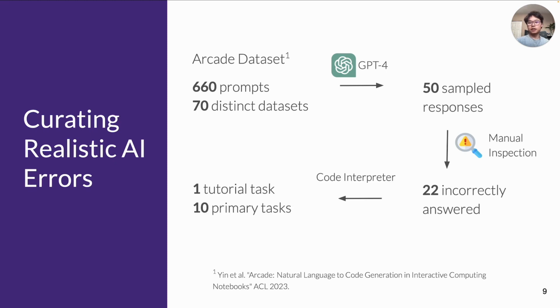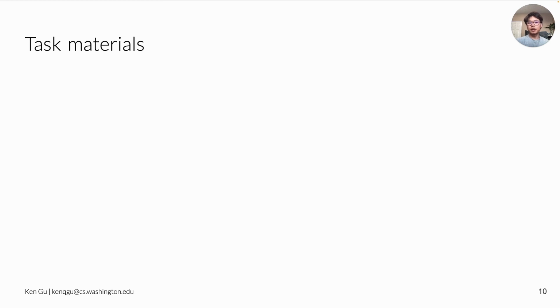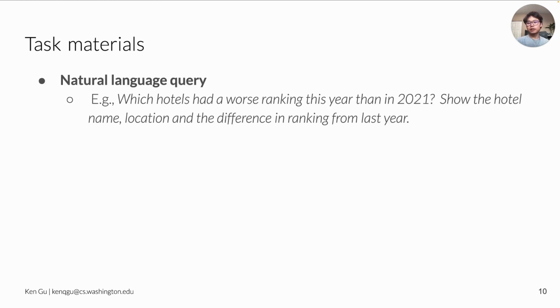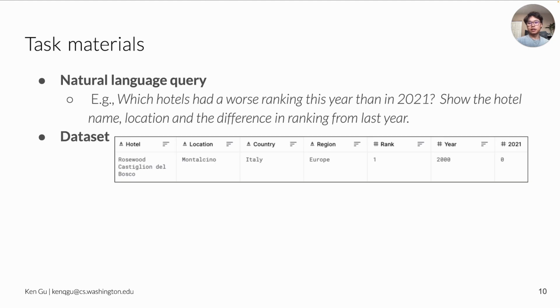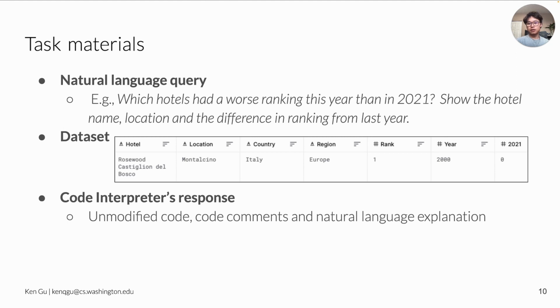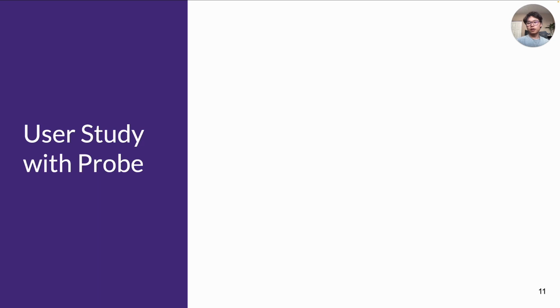We then ran a subset of these on Code Interpreter for realistic outputs. In total, we selected 10 main tasks, 8 of which contain errors. For each of the tasks, we prepared the following task material: the natural language query, or prompt, and a more comprehensive analytical description for participants to remove any ambiguities. The dataset, which contains a more detailed dataset and column description, Code Interpreter's unmodified response, and additional intermediate data tables and visualizations. Moving on to our study, we sought to ask 2 main questions.